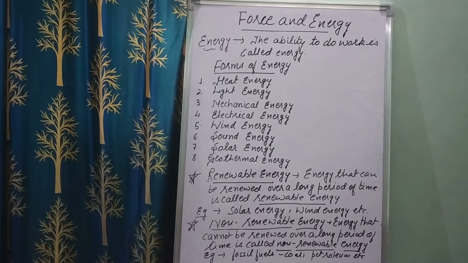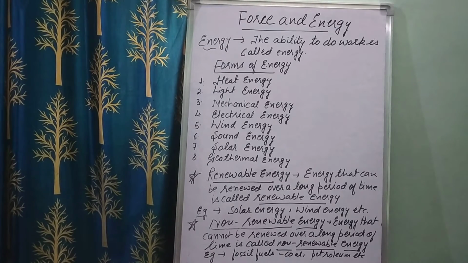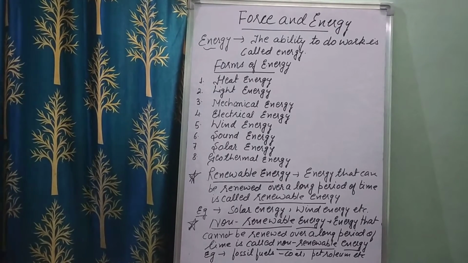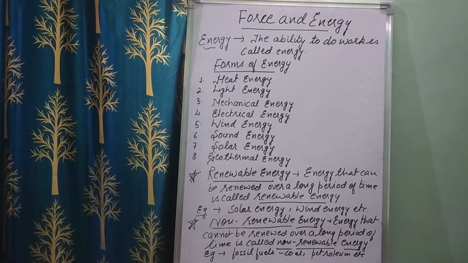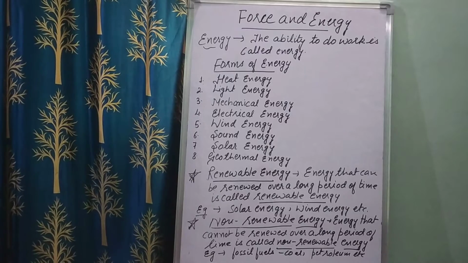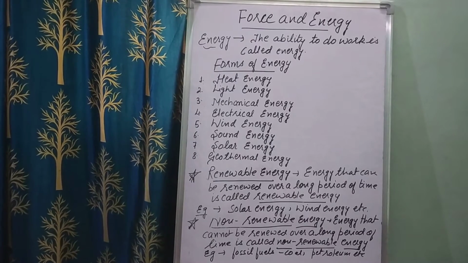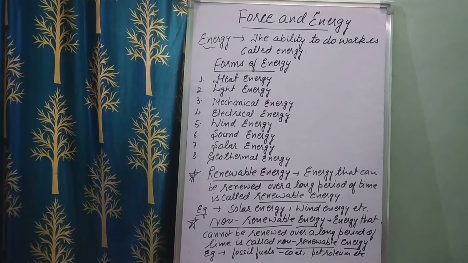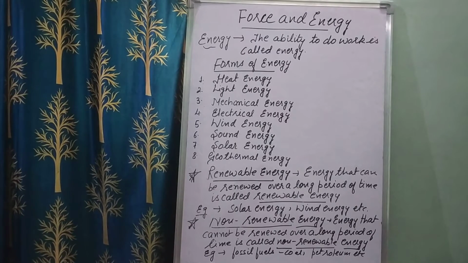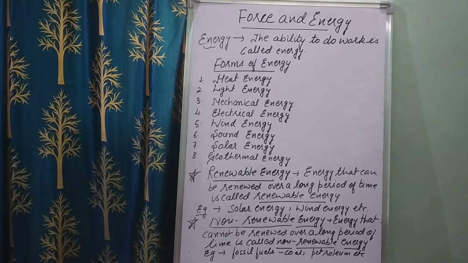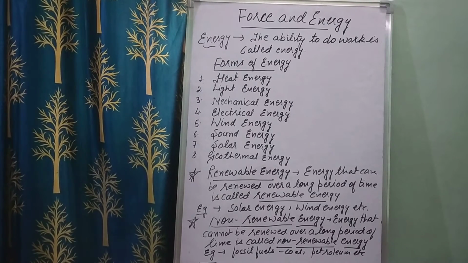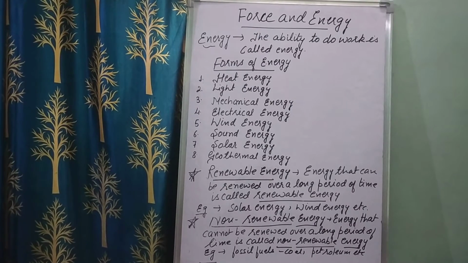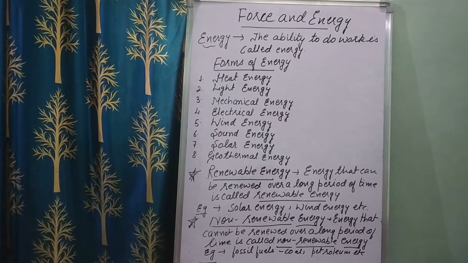Now the second one is light energy. Children, light energy helps us to see things around us. Without light we cannot see anything. Devices like electric bulb, lamp, tube light and candles are some sources of light energy. And you know children, the sun is also one of the biggest sources of light energy.